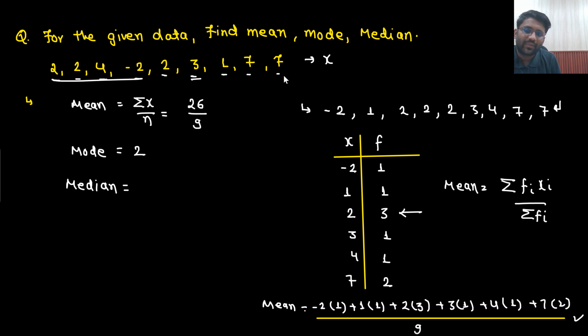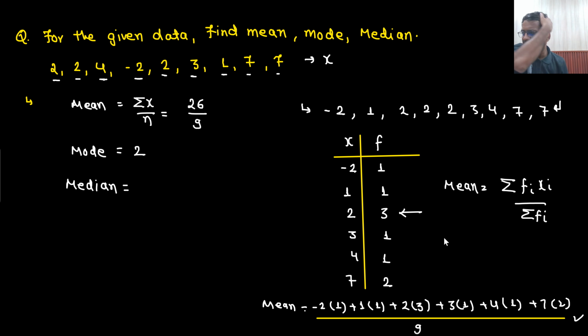So the number which is in the middle is 2. So the median will be 2. This is wrong. You need to arrange the numbers, although the answer is coming out to be the same. So you need to arrange the numbers in increasing or decreasing order. So I have arranged it in the increasing order.